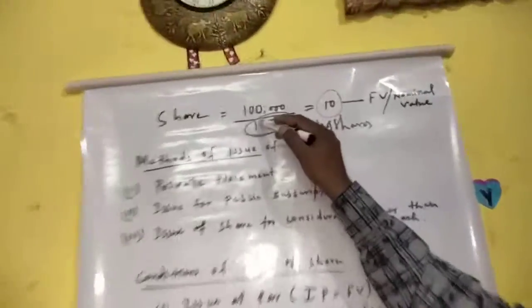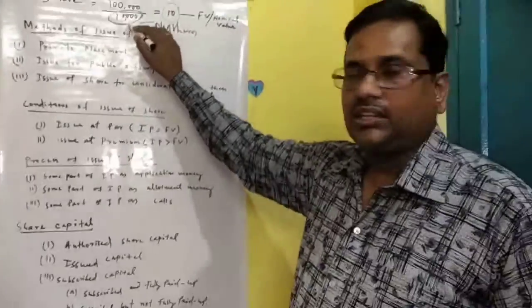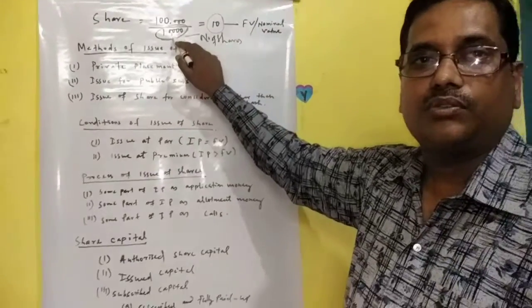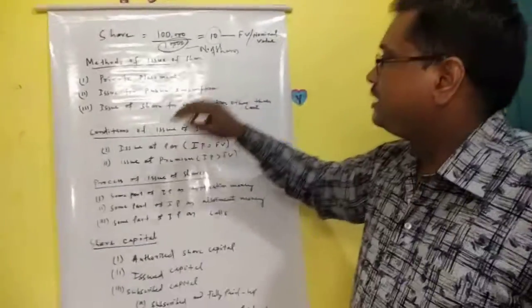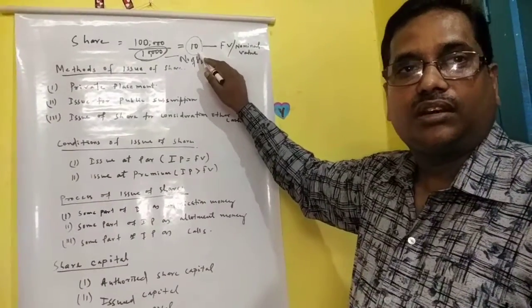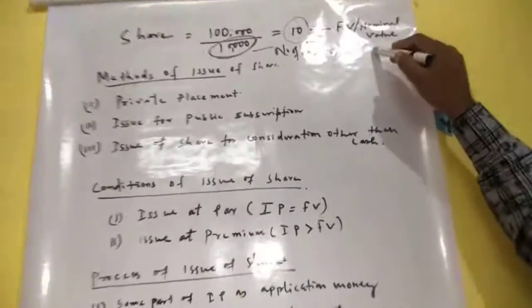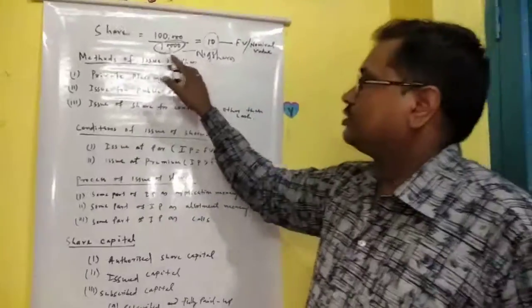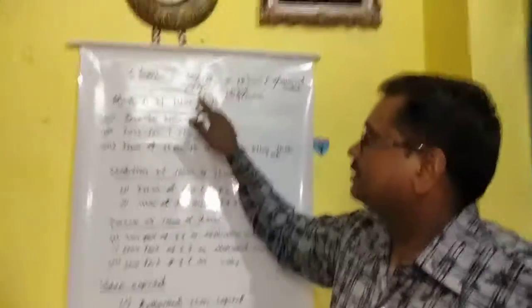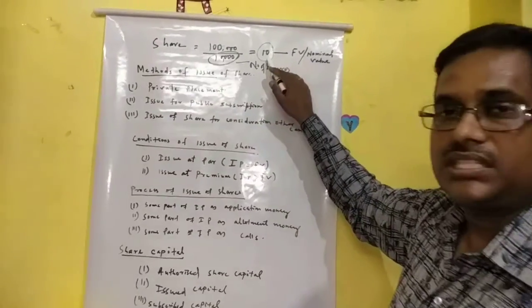He decided to divide the 1 lakh capital into small units. How many units? 10,000 units. When it is divided into 10,000 units, each unit value is 10 rupees. That 10 rupees is called the face value or nominal value. So here the total number of shares is 10,000 and the face value is 10.